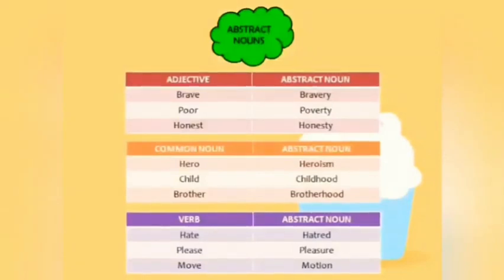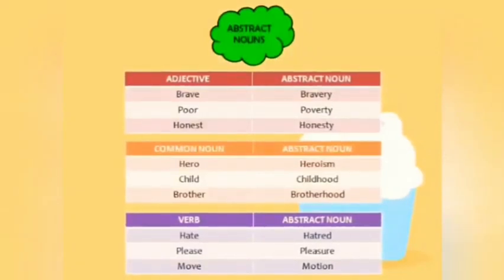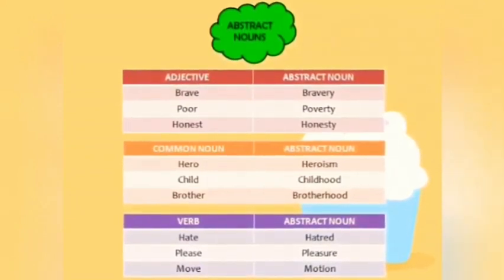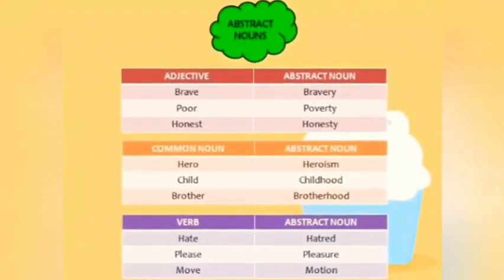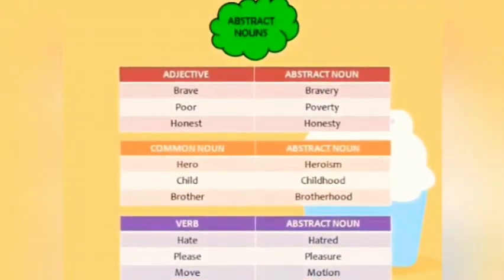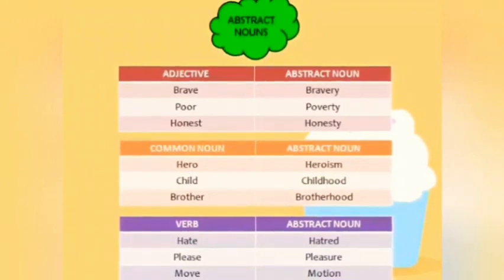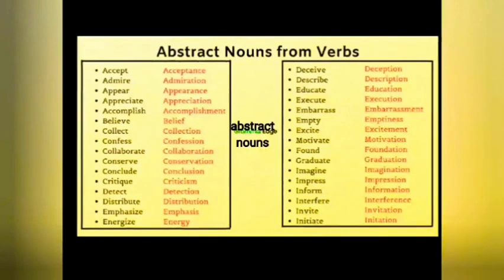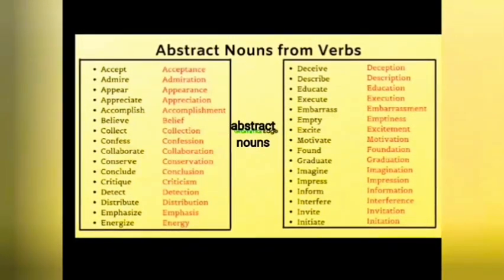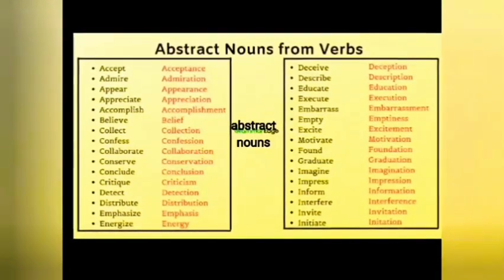And we can often convert adjectives into abstract nouns, or common nouns into abstract nouns, or verbs into abstract nouns. Just like brave, an adjective, we can make bravery. Hero, we can make heroism. Or verbs, just like please, we can write pleasure. So here a list is given, and in that list it is shown how to convert verbs into abstract nouns.